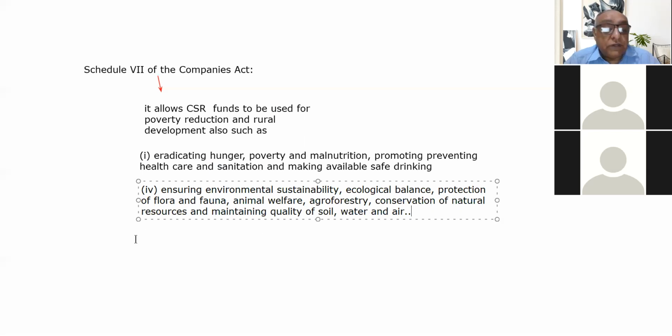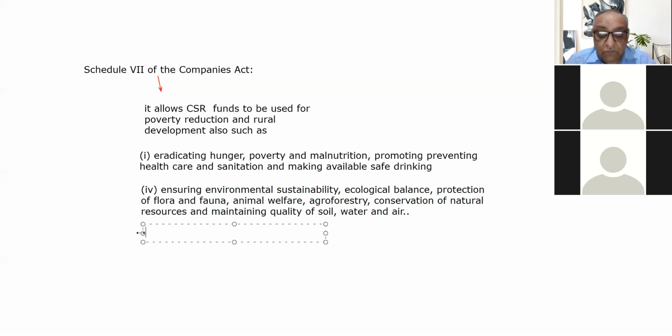And then after this, in clause 10 of the same schedule, it is mentioned that corporate social responsibility funds can be utilized for rural development projects. This is where the Companies Act allows the utilization of corporate social responsibility funds for the betterment of the rural sector of Indian society, or the rural sector of the Indian economy.